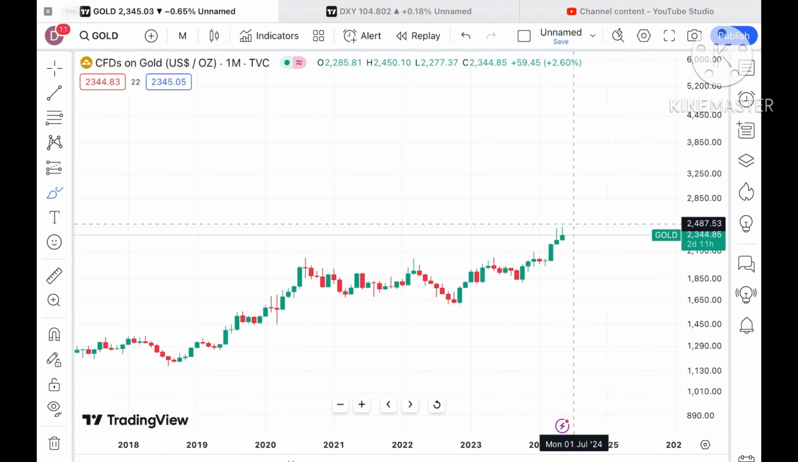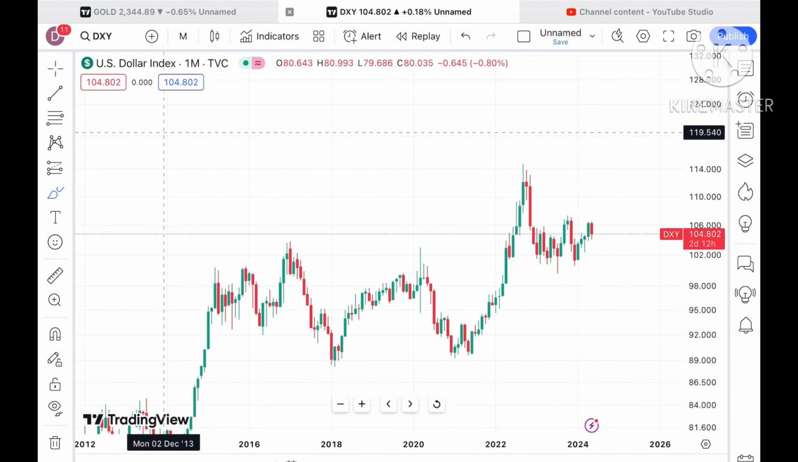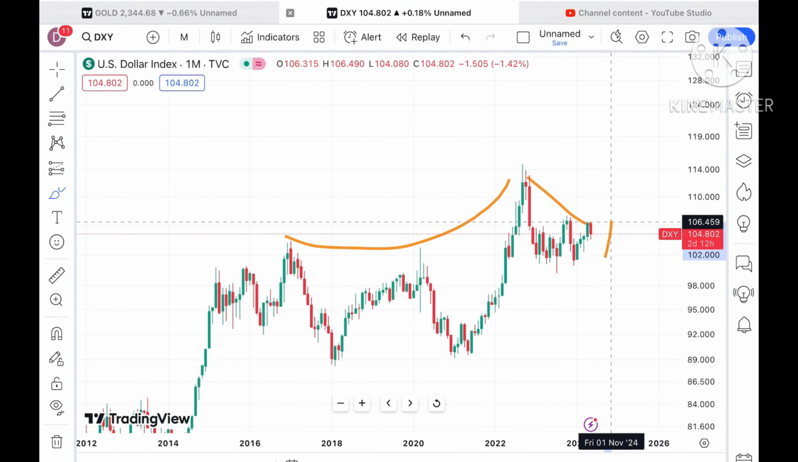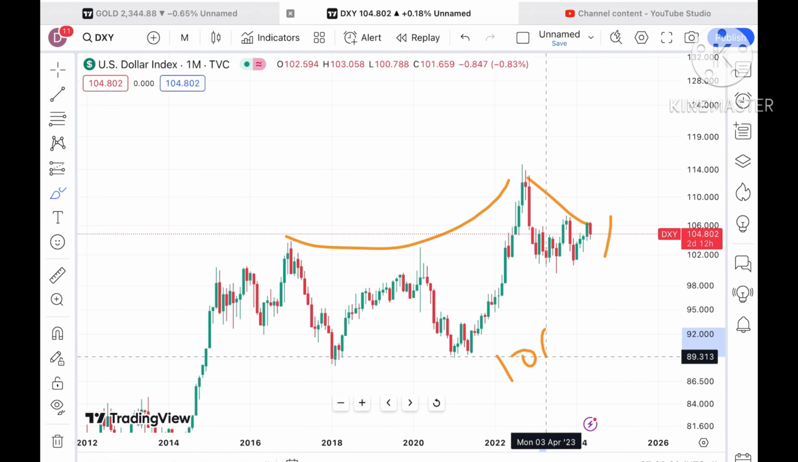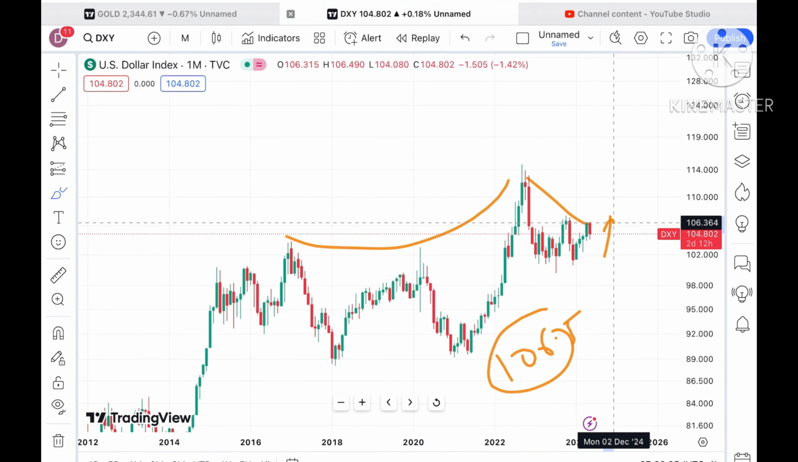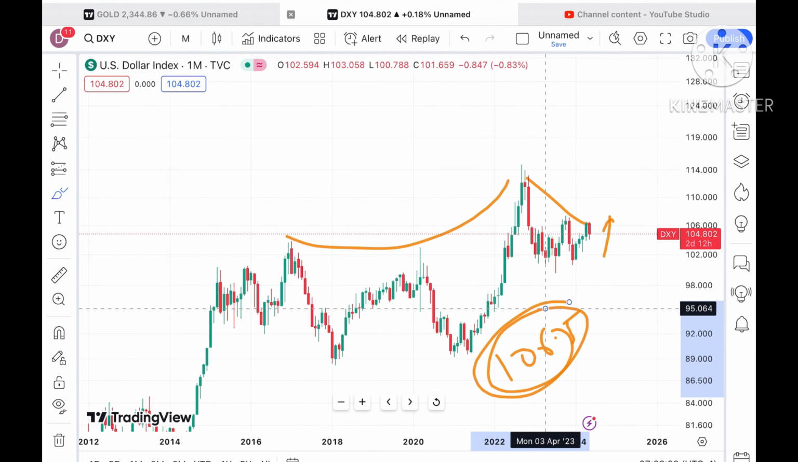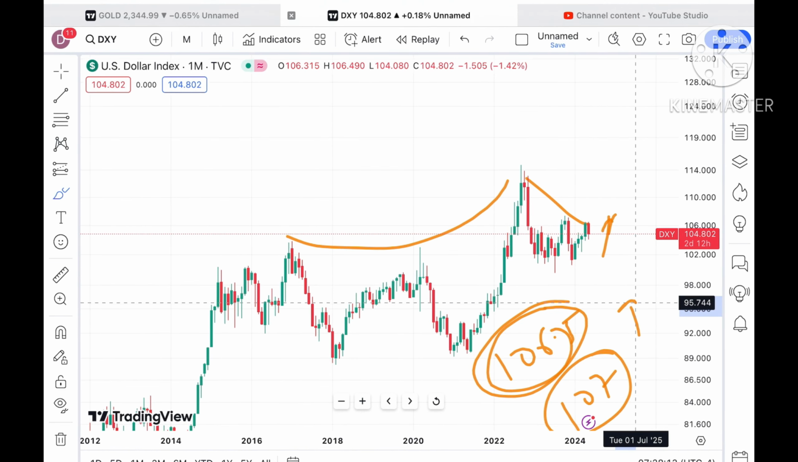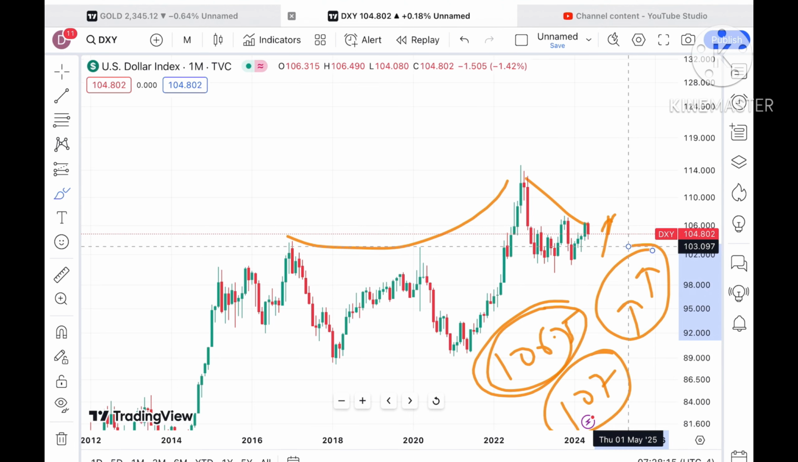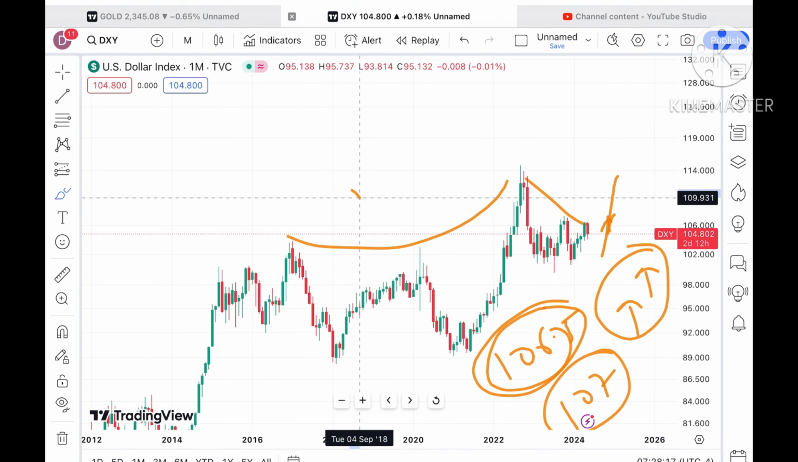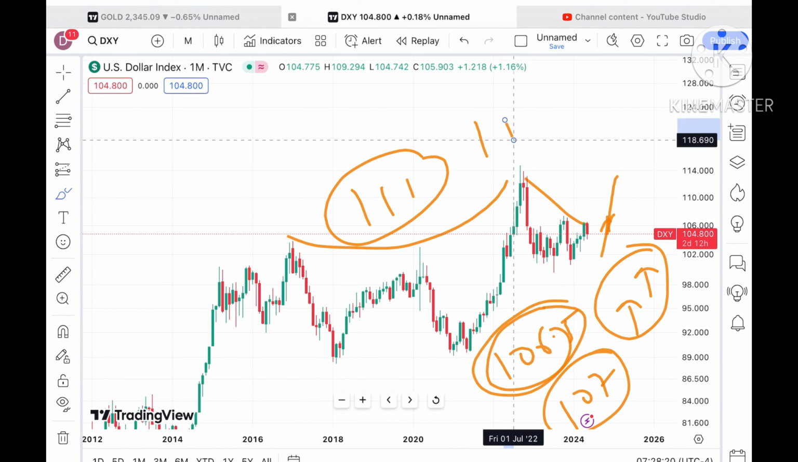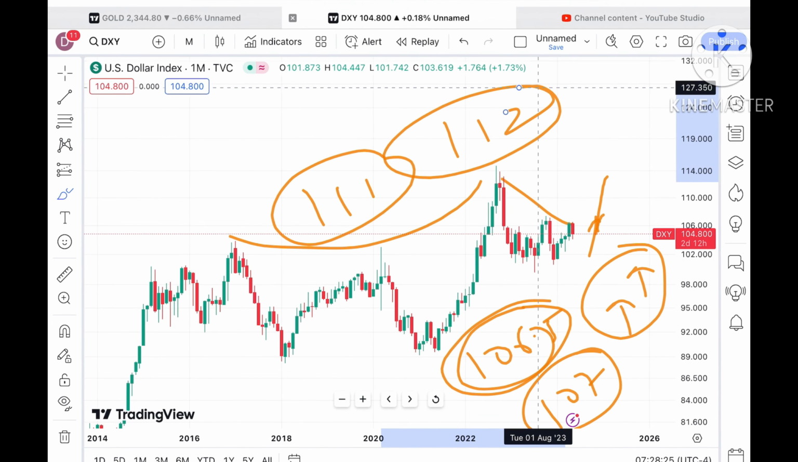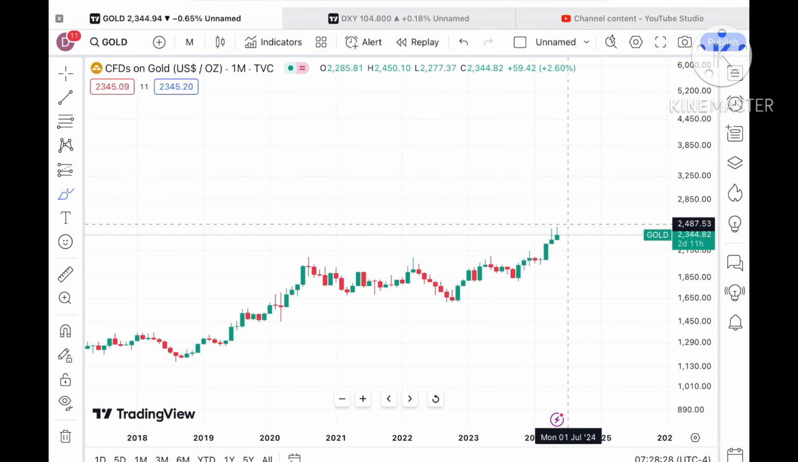Now let's see how the dollar index is moving. This is a month chart, and the U pattern is forming. The probability is higher that as soon as the price goes above a level of 106.5, which is already a weak resistance, it can cross a level of 107. And once the price crosses this level, we can see further upside movement, and from there it will cross a level of around 111, and from there a level of around 113 we can see, and then further upside movement.